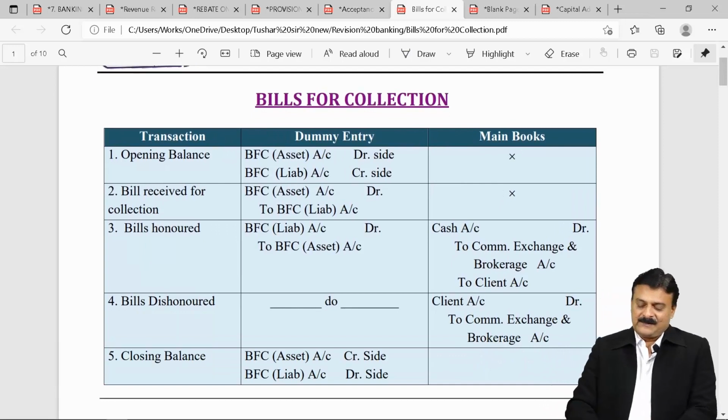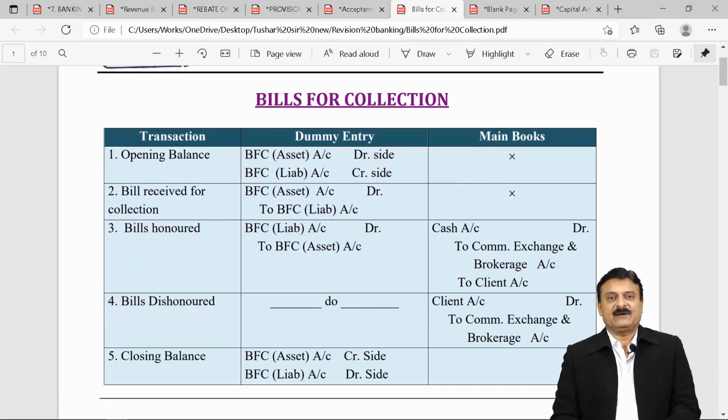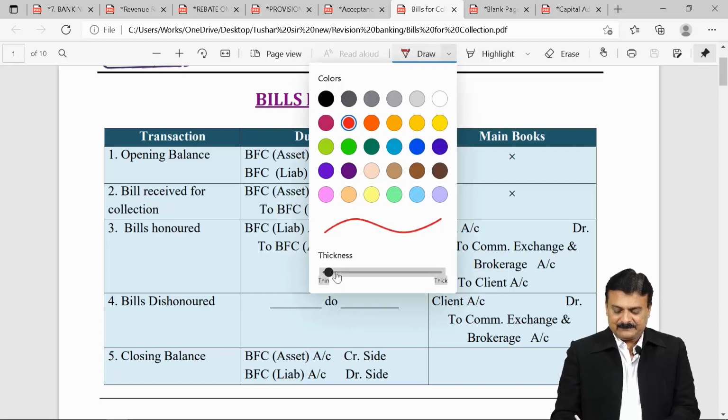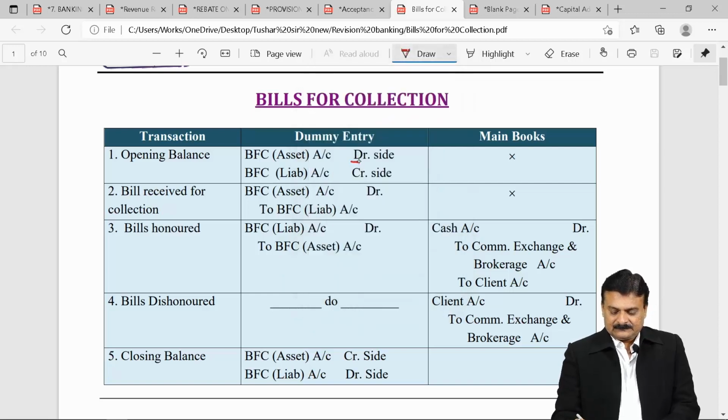Transaction, dummy entry, main books, opening balance as usual. Asset, the opening balance will come in the debit, and liability, the opening balance will come in the credit. So first one, opening balance, asset and liability.